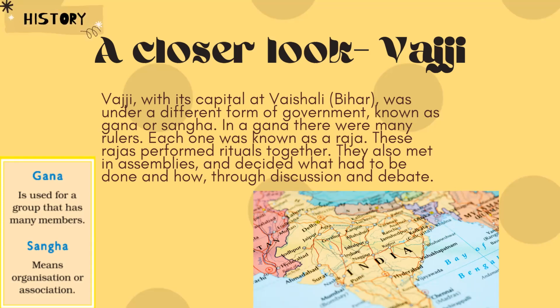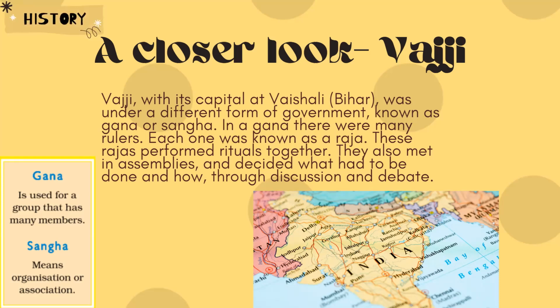If you can differentiate between Magad and Vajji, the difference is that in Magad there are Janpads and Mahajanpads, and rulers are there, and they are ruling those Janpads. Okay, and there is only one ruler. However, in Vajji, there are different sets of people, and all these people are called the Rajas. And all these Rajas meet together and are involved in the decision making, and they are all performing the rituals. Okay, so this is the major difference.